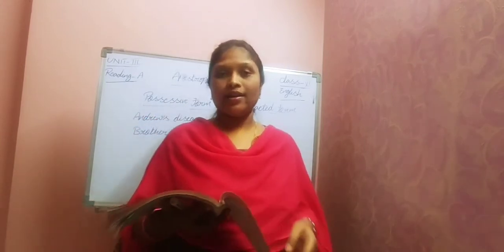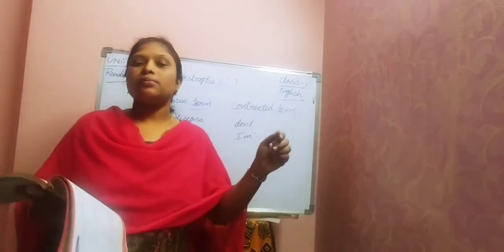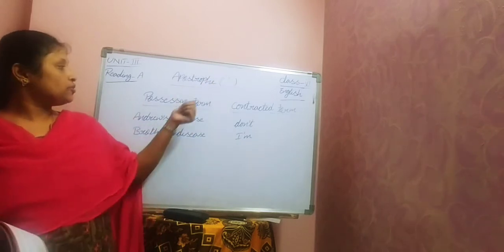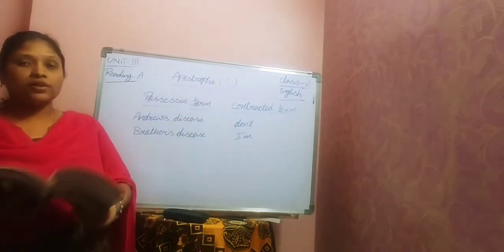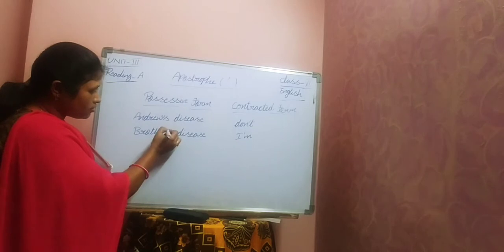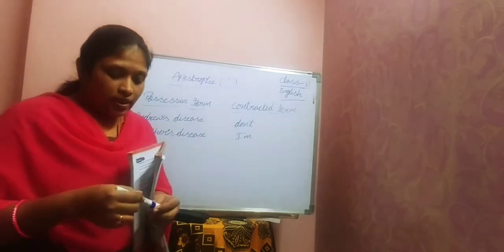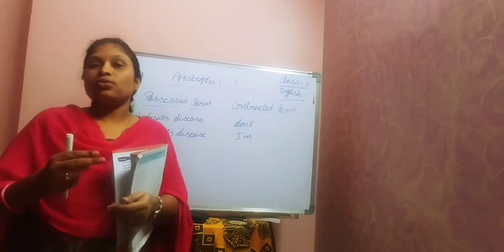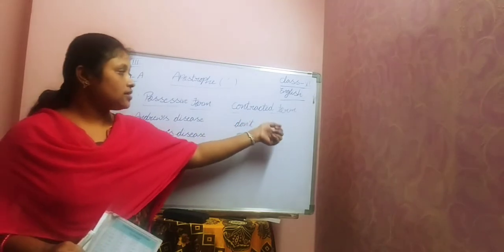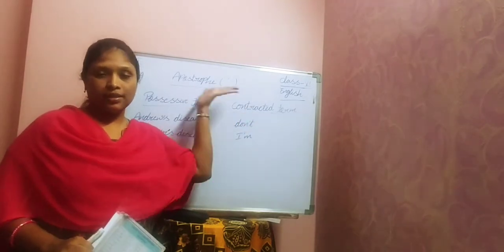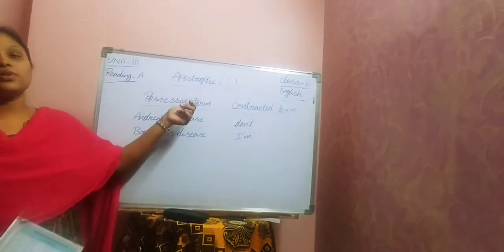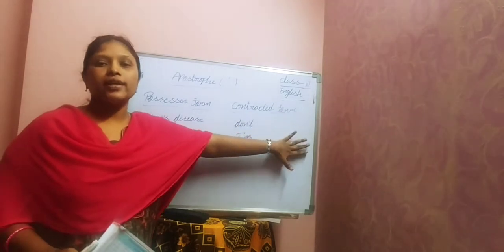That is called an apostrophe. Look at the symbol here. It should be written like this. Here also you can observe it. This apostrophe can be used in two different cases. First one is possessive form and second one is contracted form.